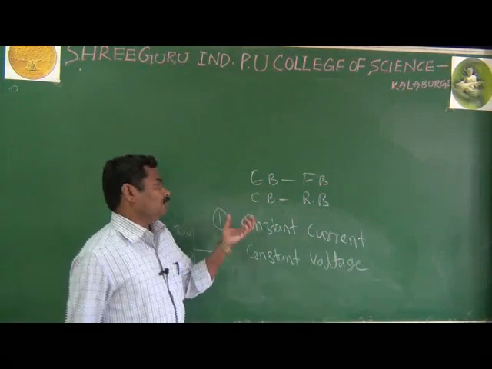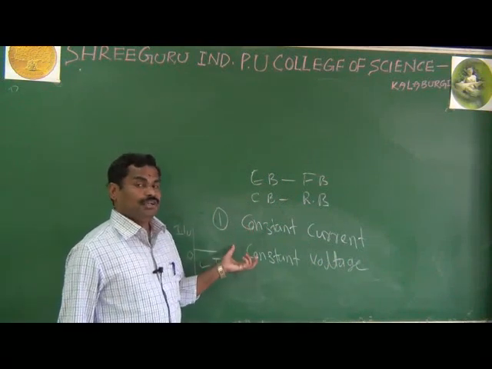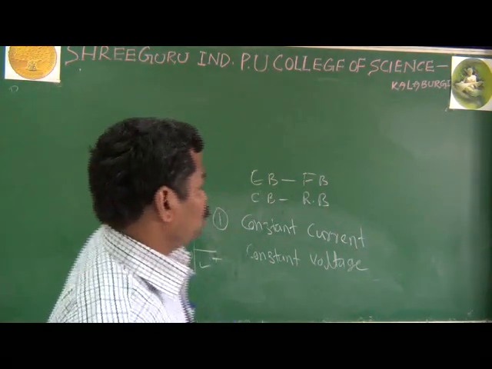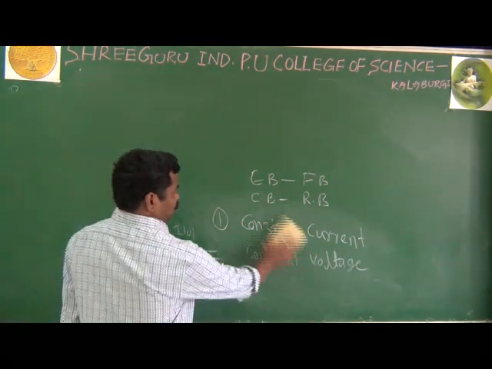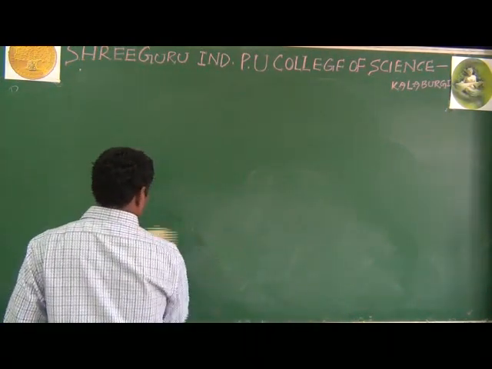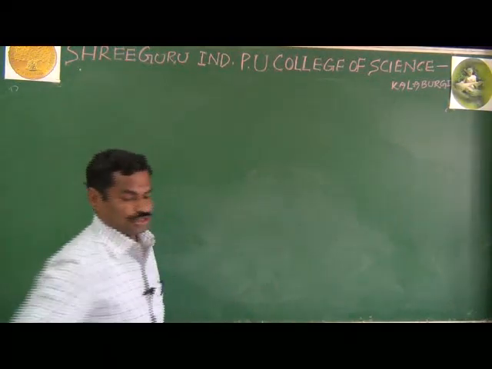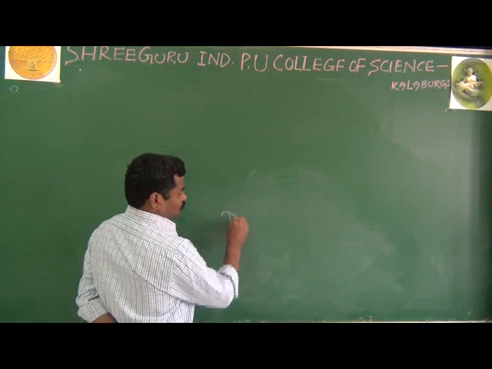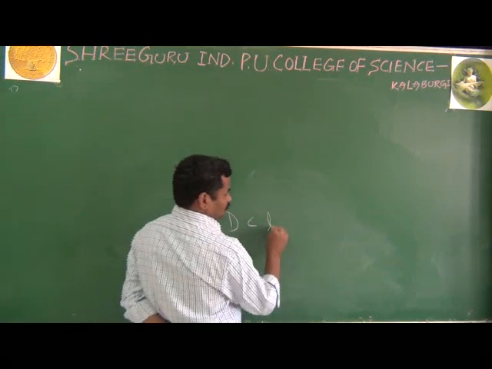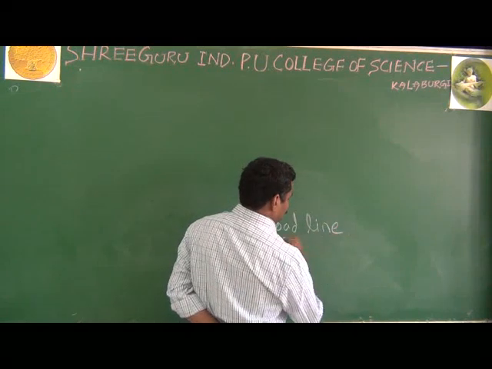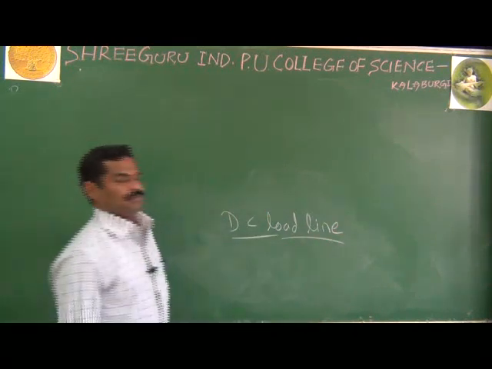These three are the important points to remember for why you are applying only the DC voltage for the biasing purpose. And now we will go for the most important thing about transistors, what is called the DC load line.